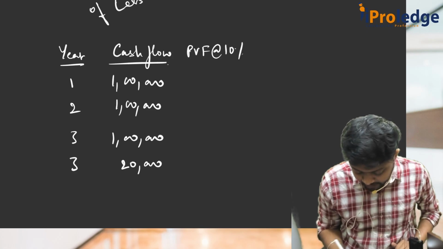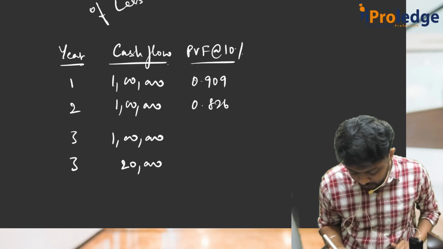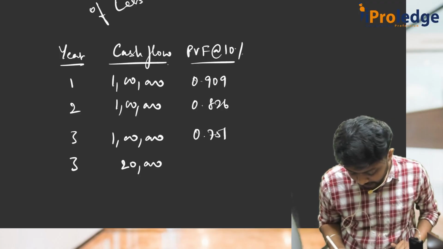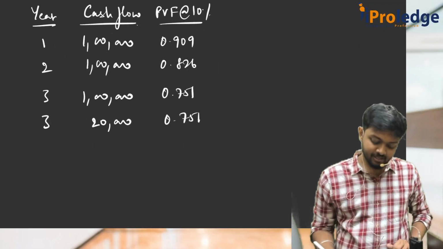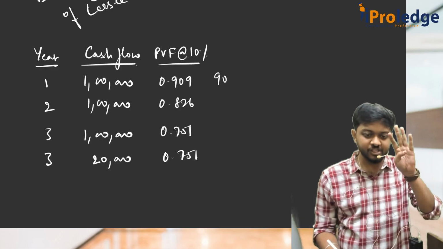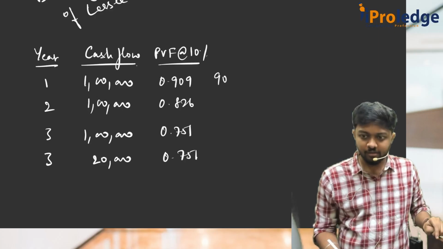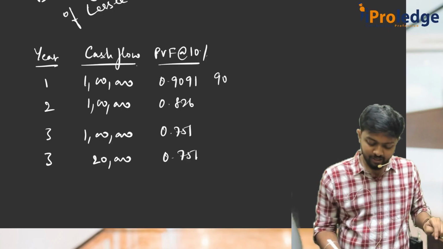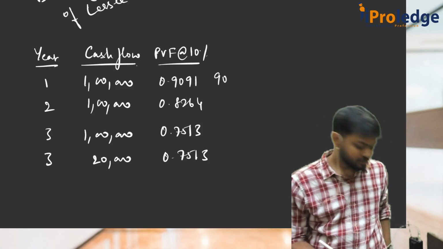Now you take the 10% PVF at 10%. So 0.909, 0.826 and 0.7, for 3 years. So multiply. It's better to take 4 digits. 0.9091, 1 by 1.1, then 0.8264, 0.7513. Always better to take 4 digits.